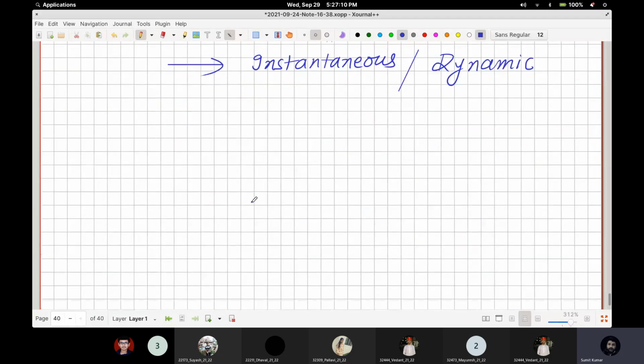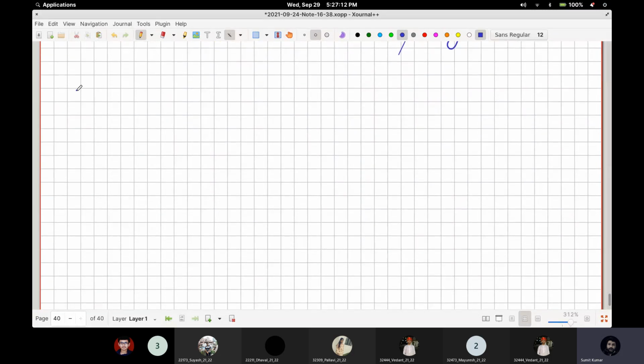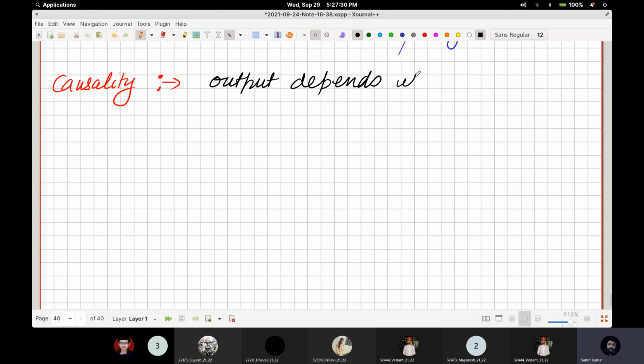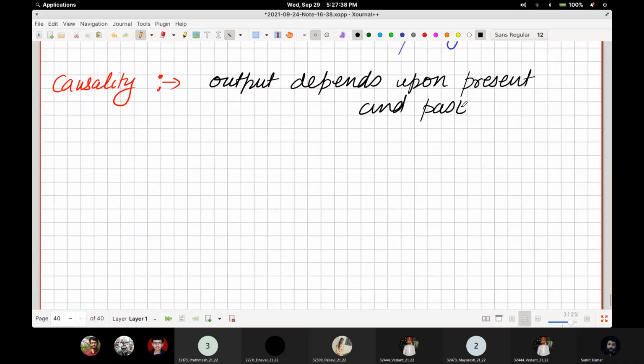Under what condition do we call a system causal? Let's discuss causality first. We say that a system is causal if the output depends upon the present or the present and past.